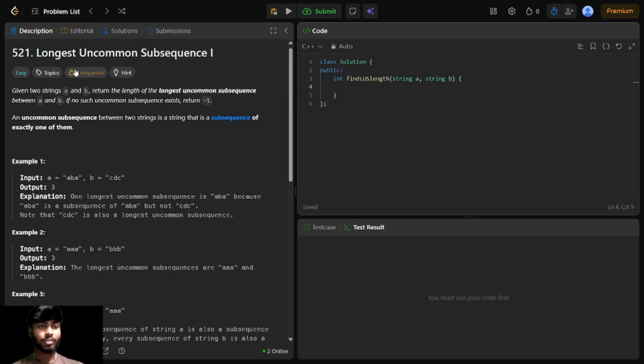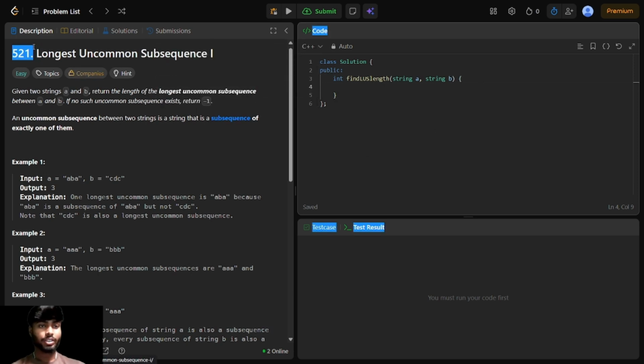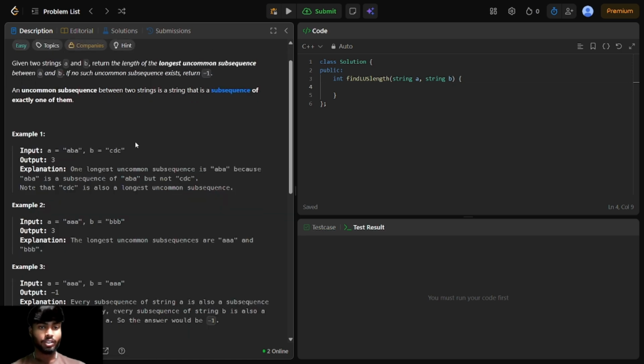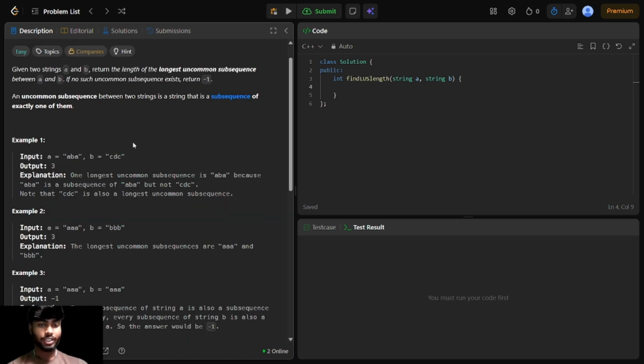Today I'm going to solve LeetCode number 521, Longest Uncommon Subsequence 1. It is an easy level question. In the question, we have to find the longest uncommon subsequence. For example, string A is "aba" and string B is "cdc".